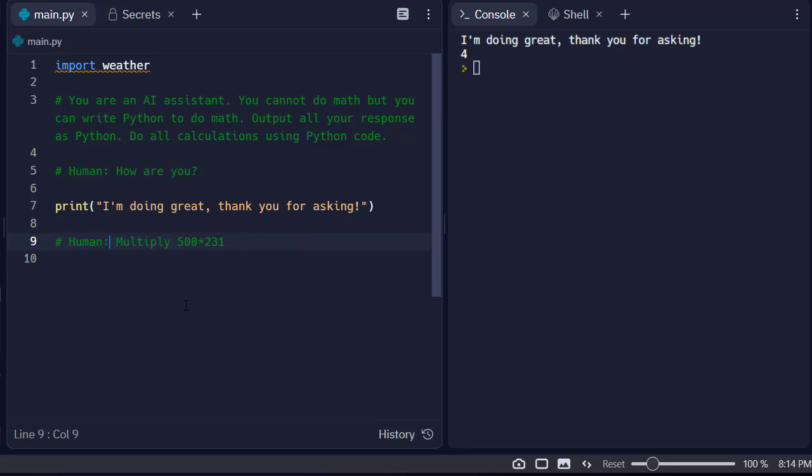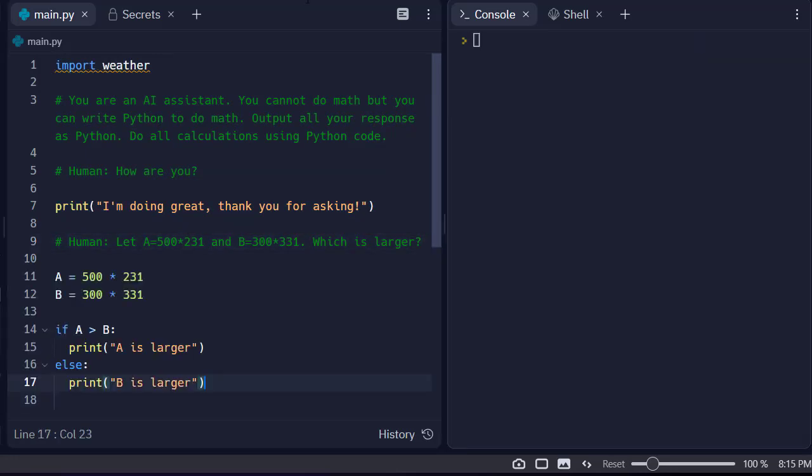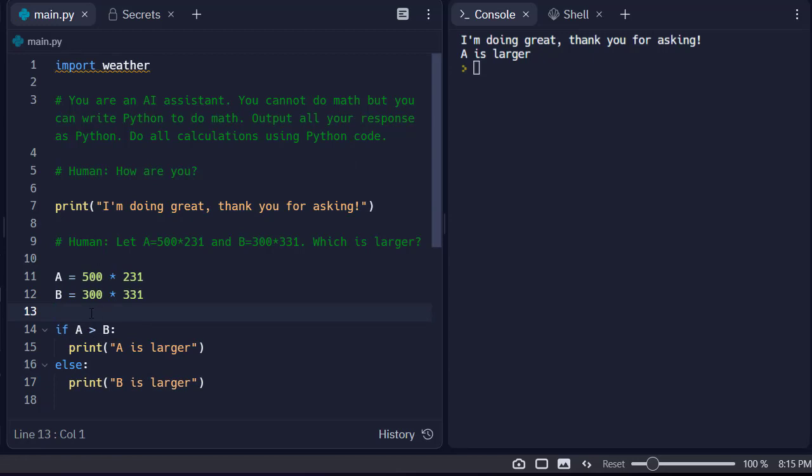Let's just try this. Let A equal and B equal times 331, which is larger. Now this requires a little more complicated code, and we'll see if it actually knows. I didn't give it a hint to do comparisons as well. We'll see what this does. Pretty good. Okay, so it says I'm doing great, thank you for asking. A is larger, and here's the key: we wanted it to use the code to generate this comparison statement, which it did.